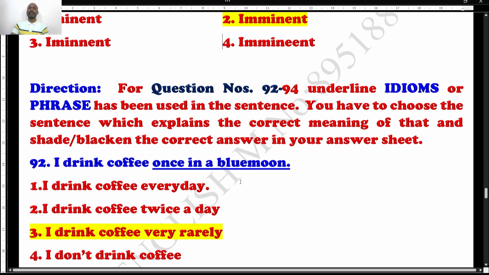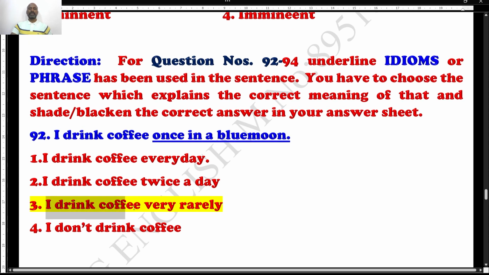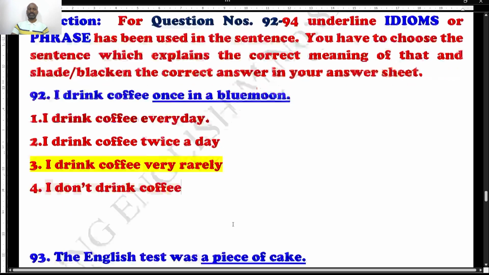Next question is based on idioms. Again, it is vocab based, students. Let's read the idioms. I drink coffee once in a blue moon. What do you mean by once in a blue moon? It is nothing but I drink coffee very rarely, not on a regular basis. Option 3 is the right answer.